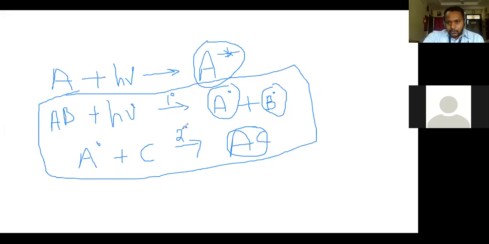Due to involvement of these secondary processes, the quantum yield of a photochemical reaction is higher than its expected value. Here one molecule of AB is reacted due to absorption of one photon, and one molecule of C is also reacted due to absorption of the same photon.